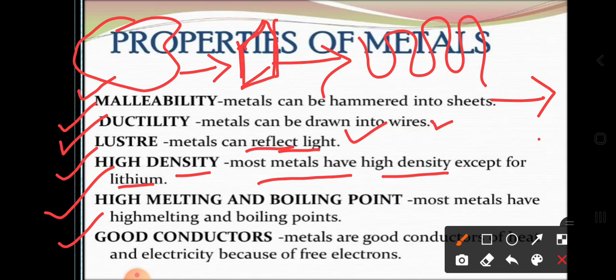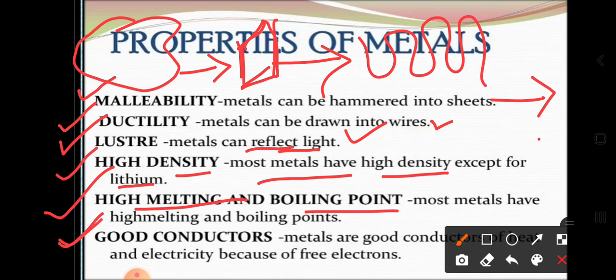Next is the melting point and the boiling point, whether the metals have a high boiling point or a low boiling point. If they have a high melting point or high boiling point, what is the reason? Dear students, in the science concept, each and everything should have a particular reason, otherwise you will not get a proper answer.